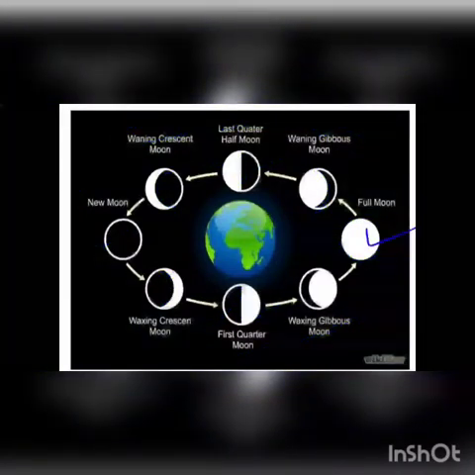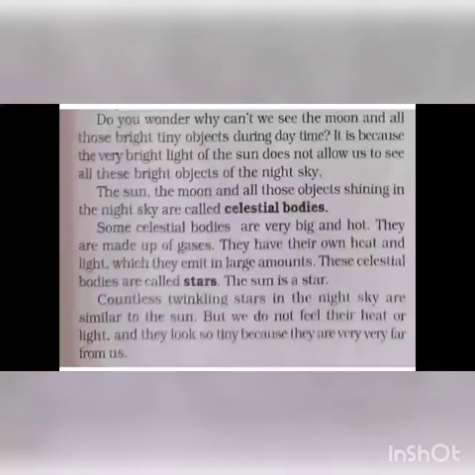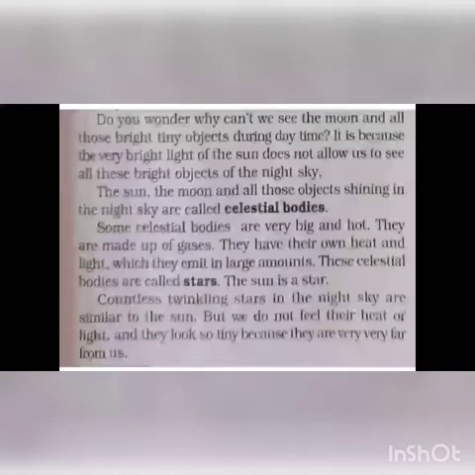The full moon night is known as the Purnima night, and the new moon night is known as the Amavasya night. After that, now here is a new wonder again with us: the moon and the stars also remain during the daytime too, but we are not able to see them during the day.